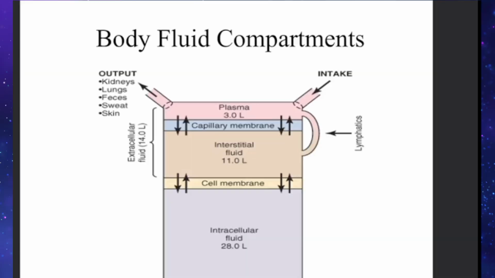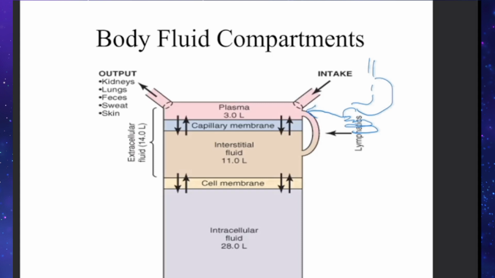The way in which the fluid can reach the body is through the gastrointestinal system, that is when you drink water, it reaches the stomach and intestine, and from the intestine it gets absorbed and goes into the extracellular space, that is reaches the blood. So fluid can reach only through the extracellular space and is predominantly through the plasma or blood.